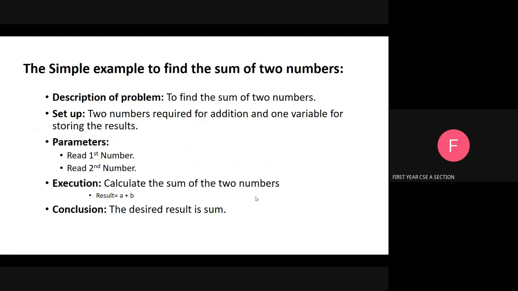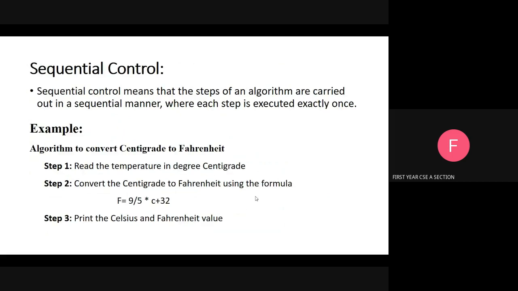Next, parameter: read the first number. Next, read the second number. Next, execution: calculate the sum of the two numbers. Result equals a plus b. The next is conclusion. The desired result is the sum. Next is sequential control. Sequential control means that the steps of an algorithm are carried out in a sequential manner, step by step, where each step is executed exactly once. Only one time each step will execute.